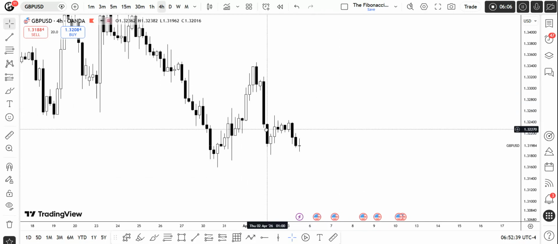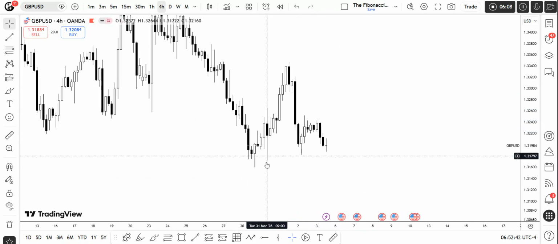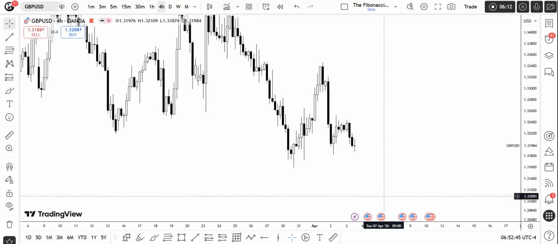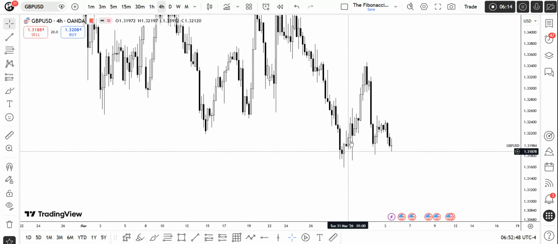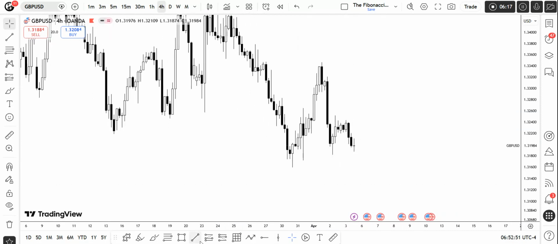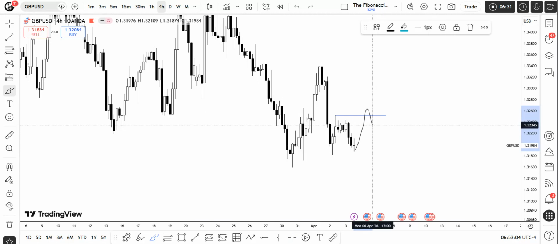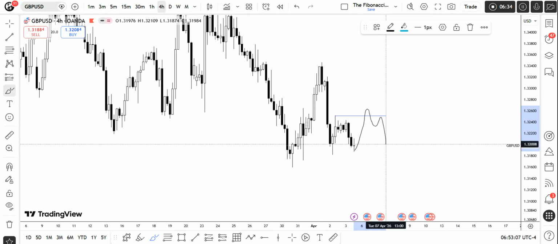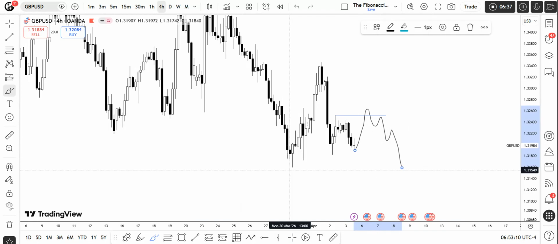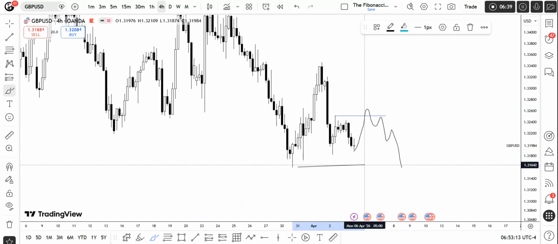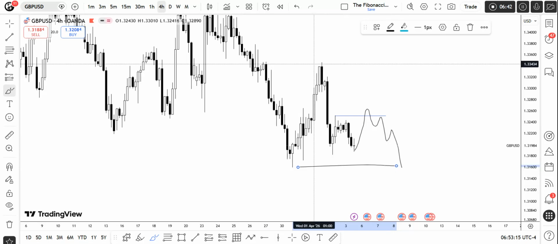What I am expecting is, if price really wants to go bullish, it should take out these lows first, give us a clear shift in the market structure, and then continue higher. What I'm expecting for this week is, ideally, price should take out these highs, and price should go like this. From this low, which should be protected, price will go higher up to this area and give us a shift here. Then we can continue lower up to this area, and after that I will be looking for another structure shift from this area to continue higher. So we can target these liquidities, these relative equal lows right over here.